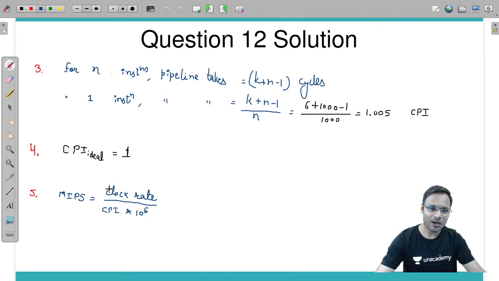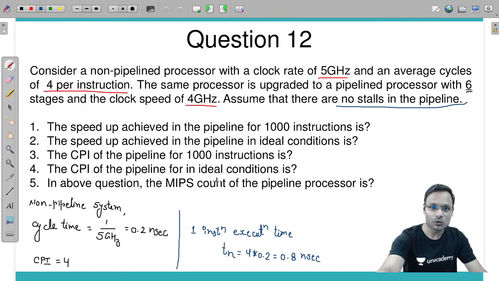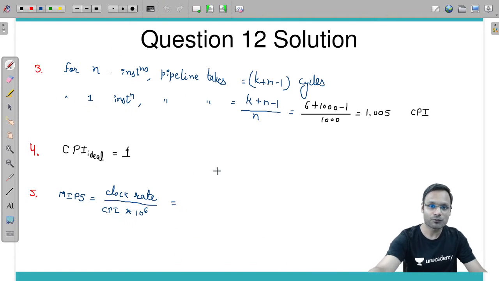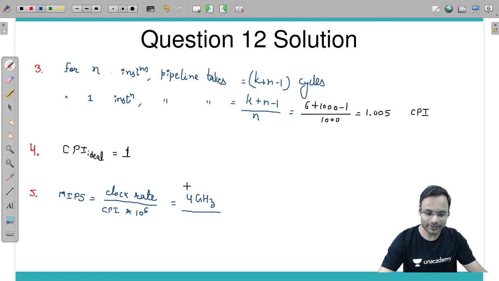So MIPS count, if I will be calculating for ideal case, clock rate is what? Clock rate of pipeline is 4 gigahertz, divided by CPI. CPI is 1 into 10 to the power 6. This hertz comes down, becomes per second. Giga will become 10 to the power 9.